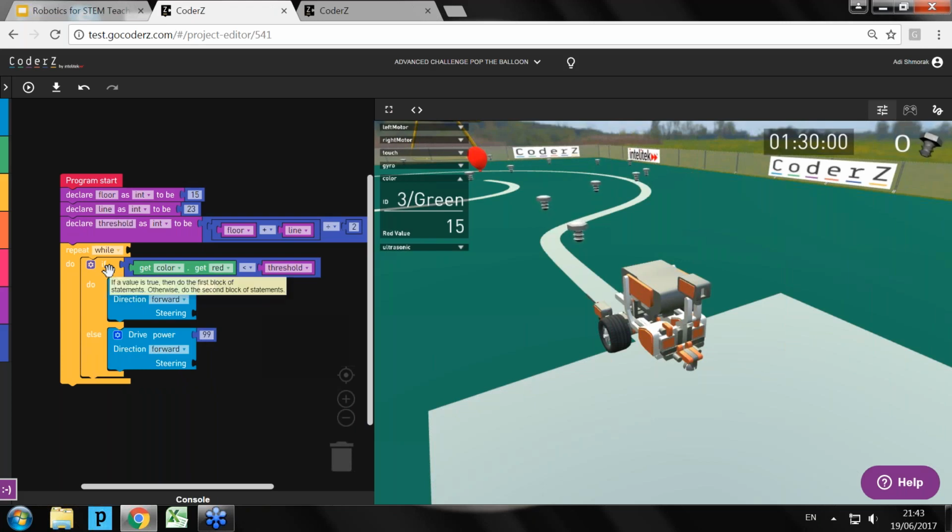Since the if block is not running in loop, and we want to constantly see what is going on, we need to repeat this loop. And we will get to it shortly.